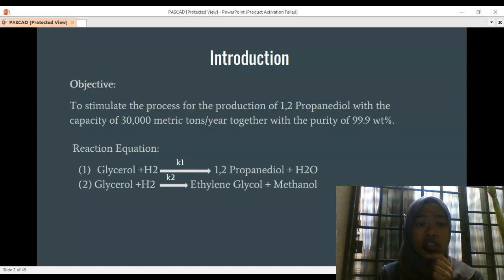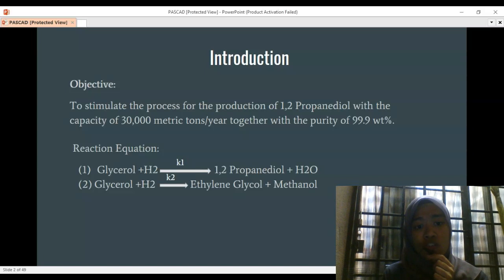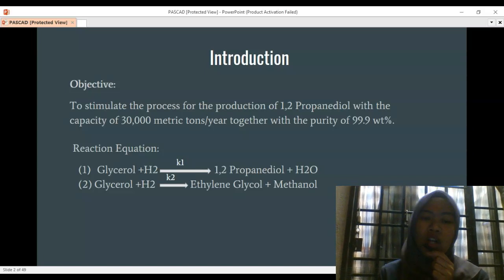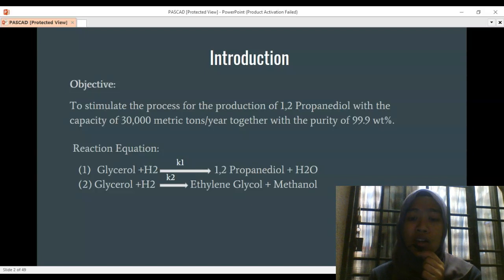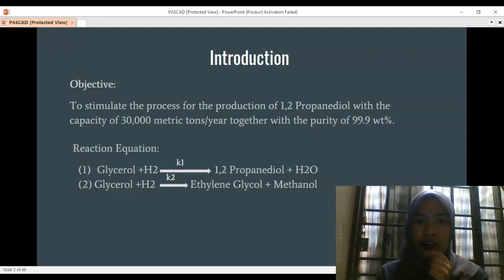The reaction equations involved are glycerol added with hydrogen, producing 1,2-propanediol and water, and also glycerol added with hydrogen, producing ethylene glycol and methanol. The 1,2-propanediol is the main product. Meanwhile, the ethylene glycol and also the methanol are valuable side products.